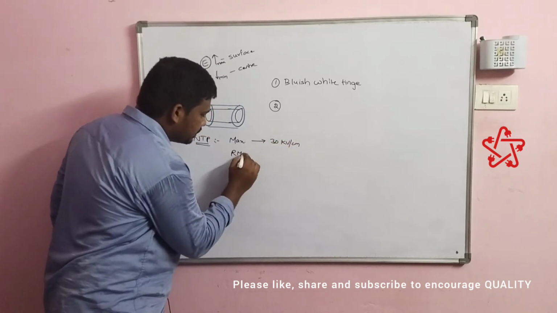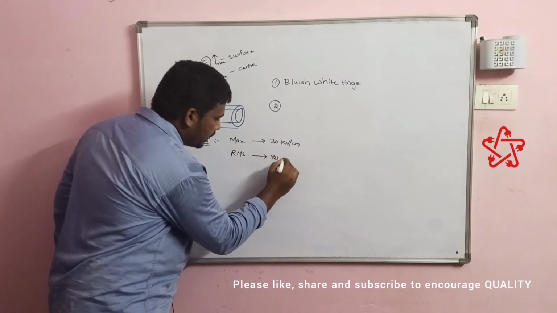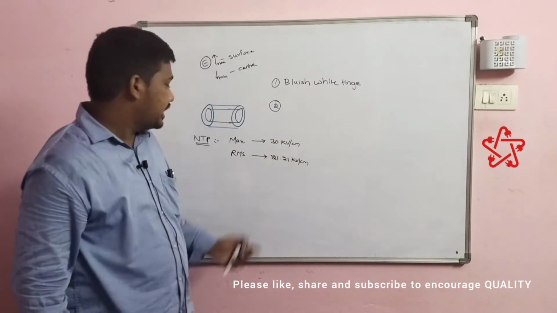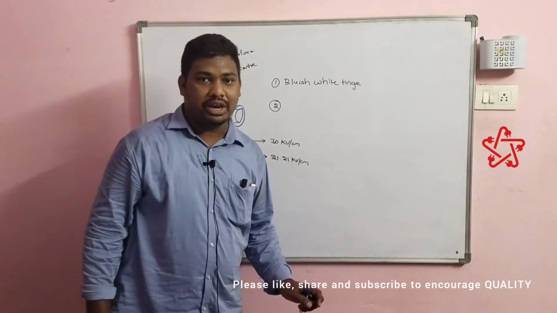If we consider the RMS value, it will be 21.21 kV per centimeter, that is 30 by root 2. These values we should keep in mind.